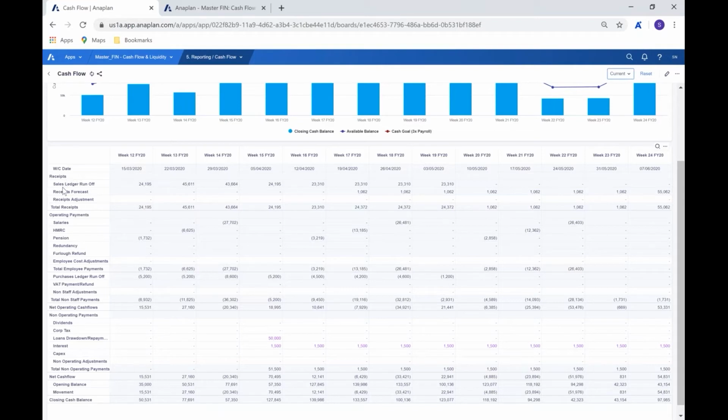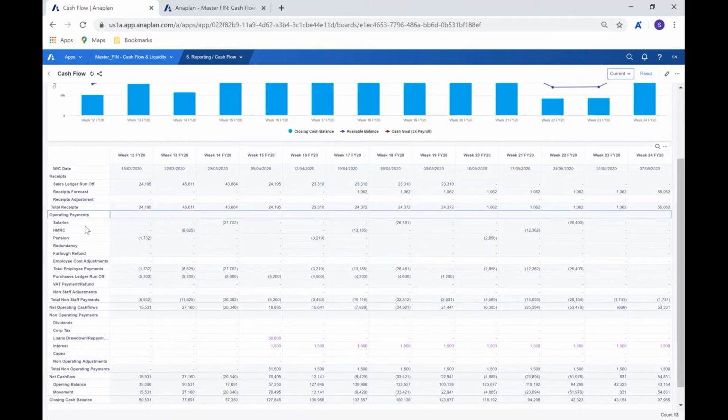And then we have a breakdown here initially looking at receipts. So we can see the sales ledger runoff with the receipts forecast and receipts adjustments. The adjustments as an overlay we can input from here. But the receipts forecast we'll come to in just a moment when we start to forecast our sales, and the ledger runoff when we start to forecast our receivables and adjust our receivables. I'll show you how we interact with that.